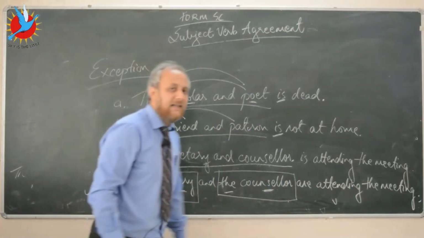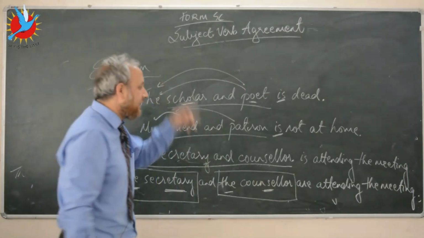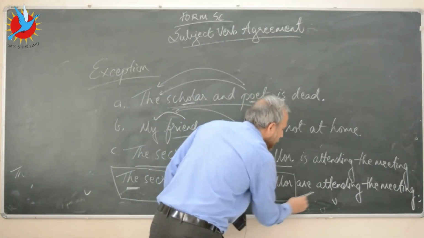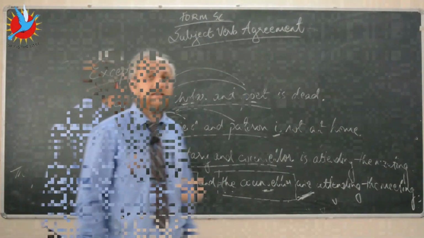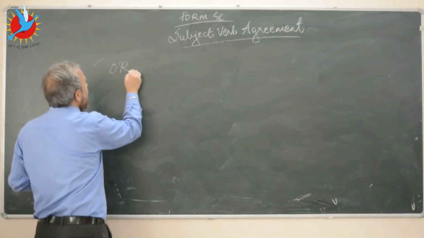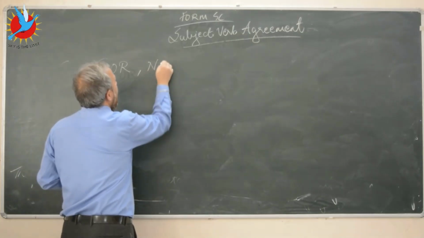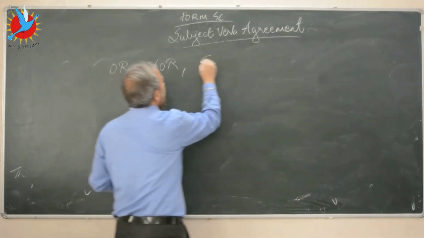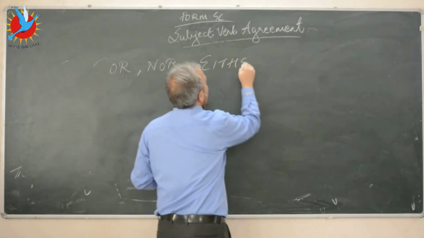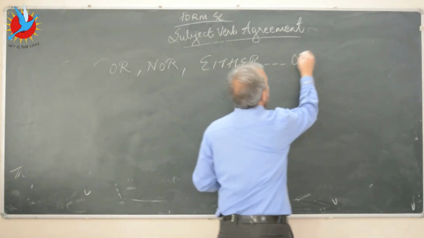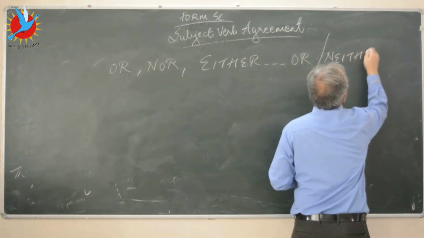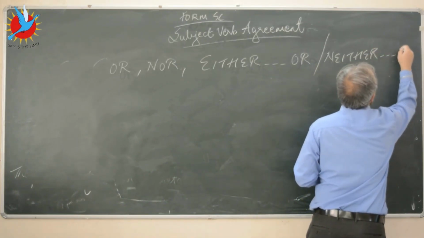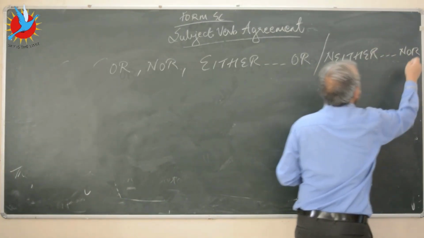So here basically the subject is plural. That is the reason why we will use the plural form of the verb. Do you remember that? So this is the second example. I will talk about or, nor, either or, neither nor. So how does it work out here?